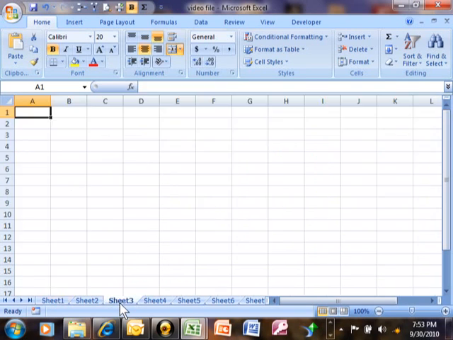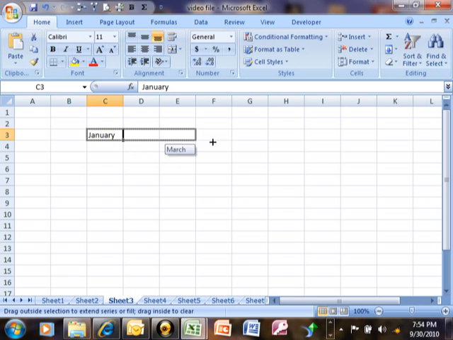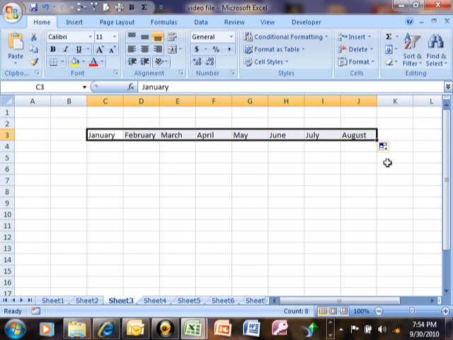I'm going to go over to sheet 3, and let's say I want to start right over here. I'm going to type in January, and I'll hit the enter key. Now, to do a speed fill, I'm going to click on that cell, and then go to the bottom right-hand corner of that cell, and you get the black cross. The black cross here is called the speed fill or the autofill. What you're going to do is drag the black cross. I'm going to hold down my left mouse button and drag it over, and notice how the month names appear just like that. So that's the exact purpose of the speed fill, is to help you fill in your spreadsheet a little bit quicker. Watch again.